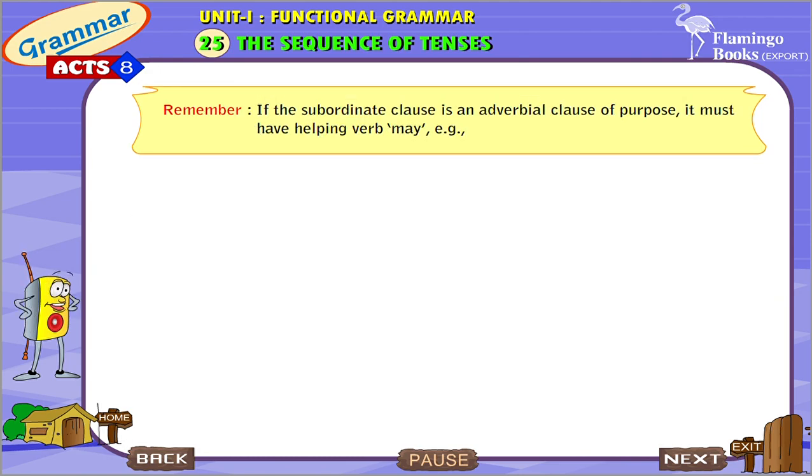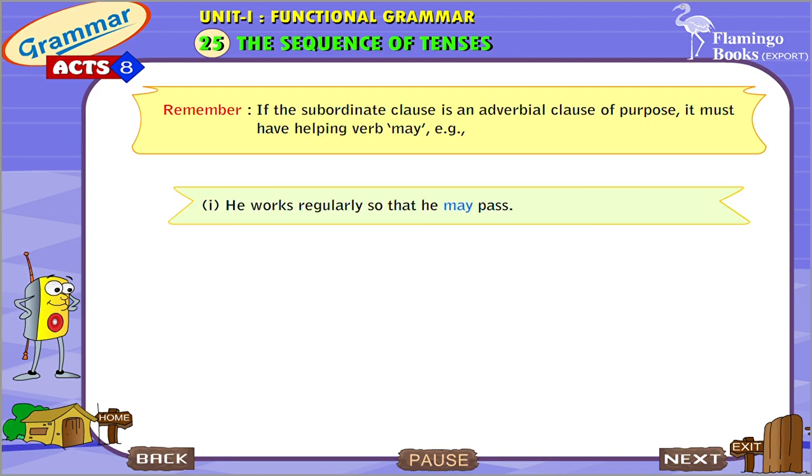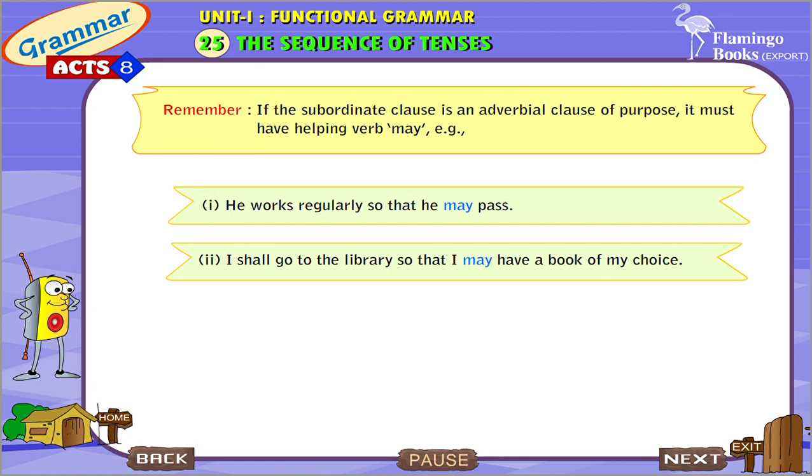Remember, if the subordinate clause is an adverbial clause of purpose, it must have the helping verb may. Example: He works regularly so that he may pass. I shall go to the library so that I may have a book of my choice.